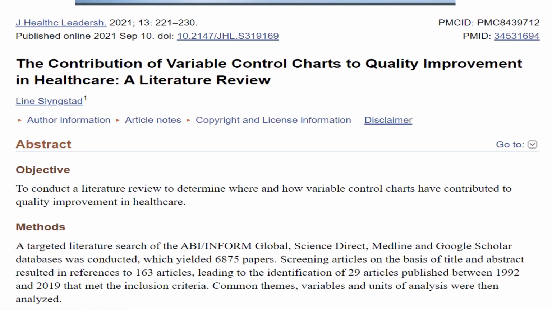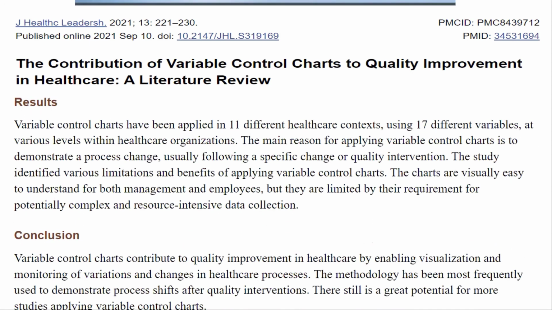Again, an extensive review, and they came up with the result that variable control charts really contribute to quality improvement in healthcare. They enable visualization and monitoring of variations and changes in healthcare processes. Though there are limitations, they say the charts are visually easy to understand for both management and employees, but they are limited by their requirement for potentially complex data collection. There are a few limitations, but it is still very helpful for quality improvement.